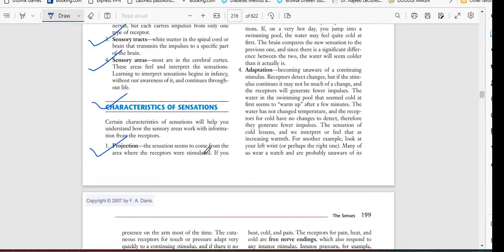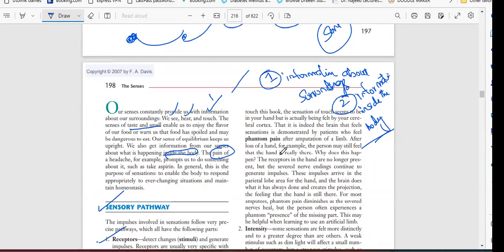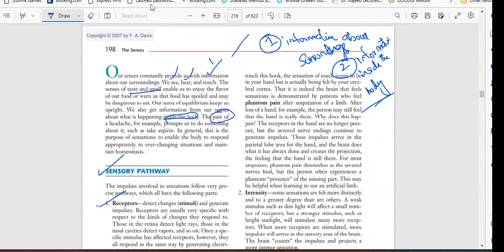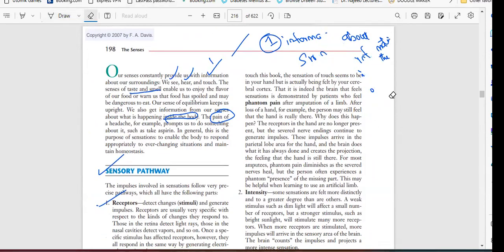First is projection. The sensation seems to come from the area where the receptors are stimulated. We know that the information is gathered by the receptors. If you touch this book, I am reading the book now, the pages are here.